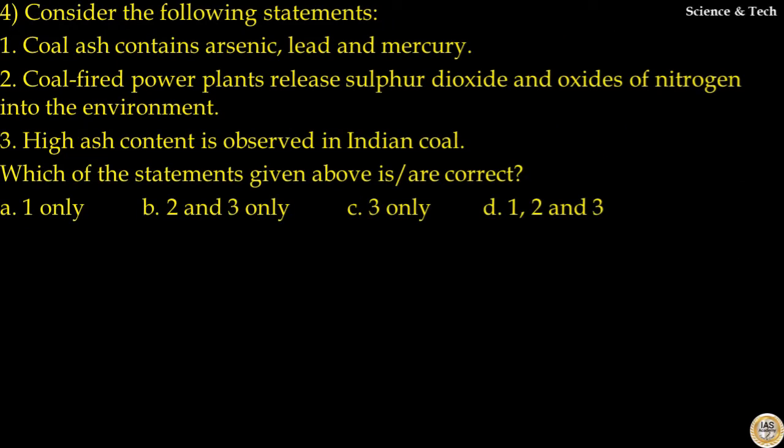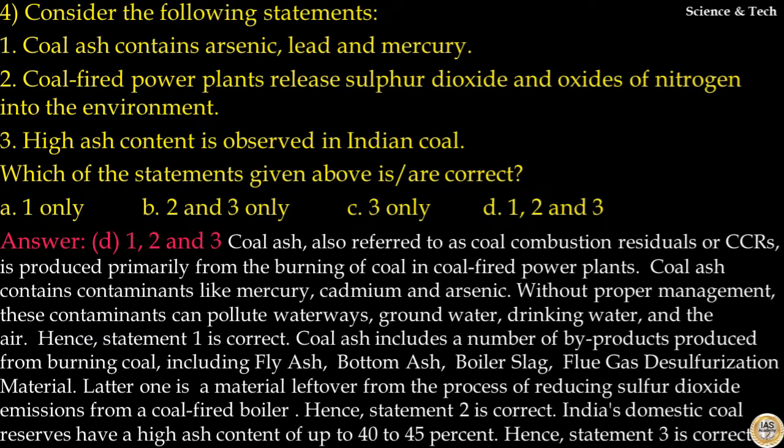Question number 4. Consider the following statements. Coal ash contains arsenic, lead and mercury. That is correct. Coal-fired power plants release sulfur dioxide and oxides of nitrogen into the environment. That is correct. High ash content is observed in Indian coal. That is correct. Which of the statements given above is or are correct? The answer to this question is option D. All the statements are correct.